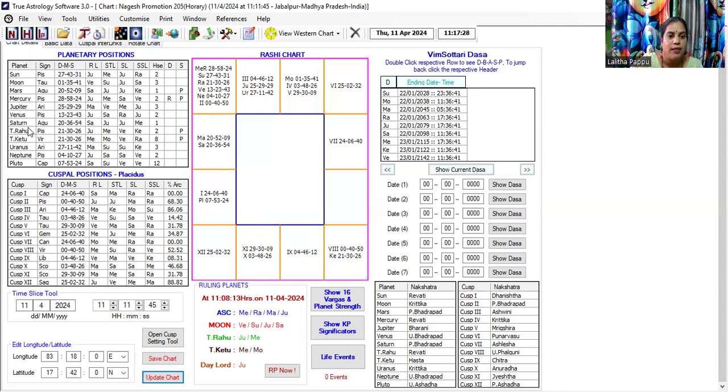Now look at where Saturn is. The star lord of Saturn is Jupiter. Jupiter is in the third cusp, also in Mars's star. Also, Jupiter is the owner of the second house. The second house has Rahu, which is copying Jupiter, as it is in the sign of Jupiter. And Venus, which is the ninth lord, is also present here in the second cusp.